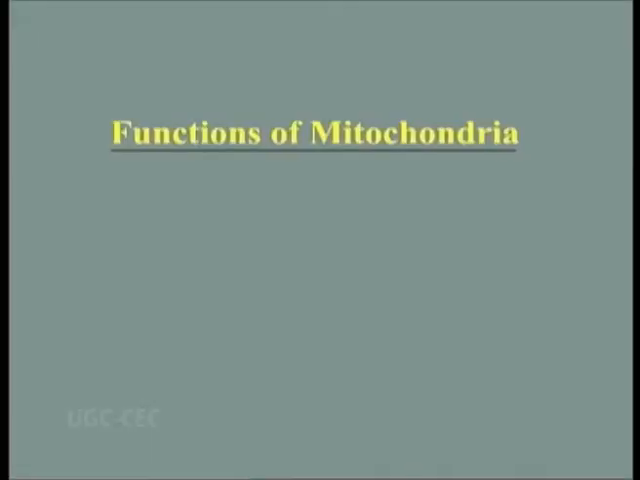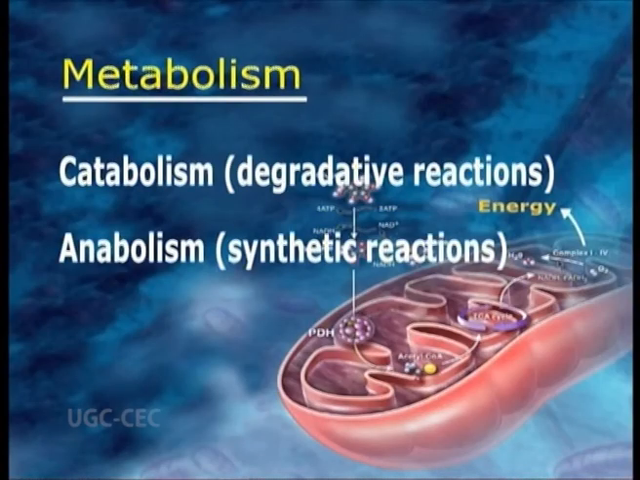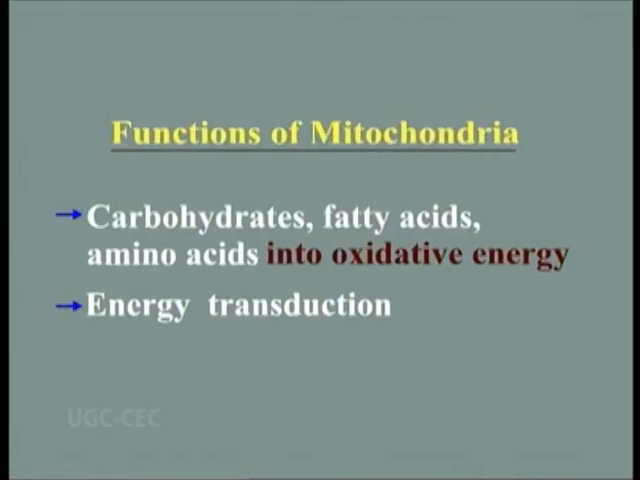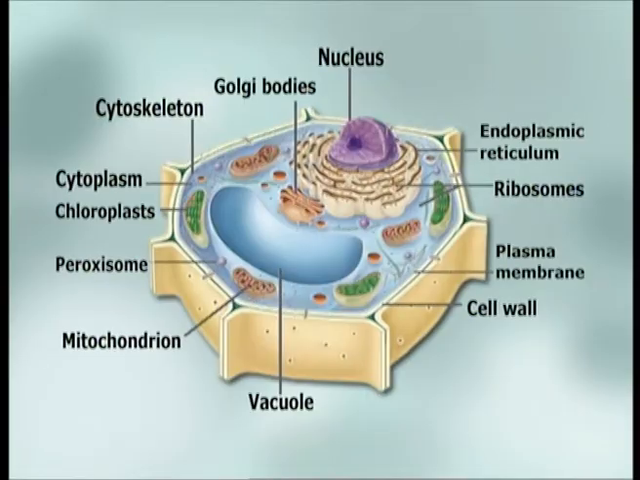The mitochondrion metabolizes carbohydrates, fatty acids and amino acids into oxidative energy required to sustain the eukaryotic cell. The mitochondrion makes possible the energy transduction of the cells. Mitochondria carry out the processes of cellular respiration, in which the chemical energy of food such as sugars and other biomolecules is metabolized and converted into the chemical energy of the cellular fuel molecule called ATP.